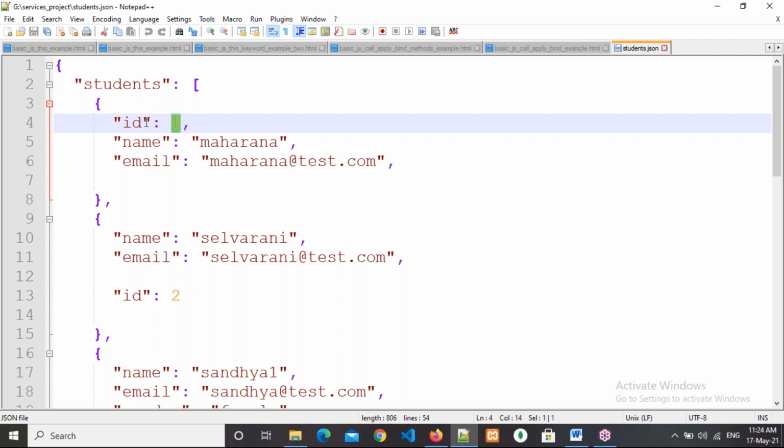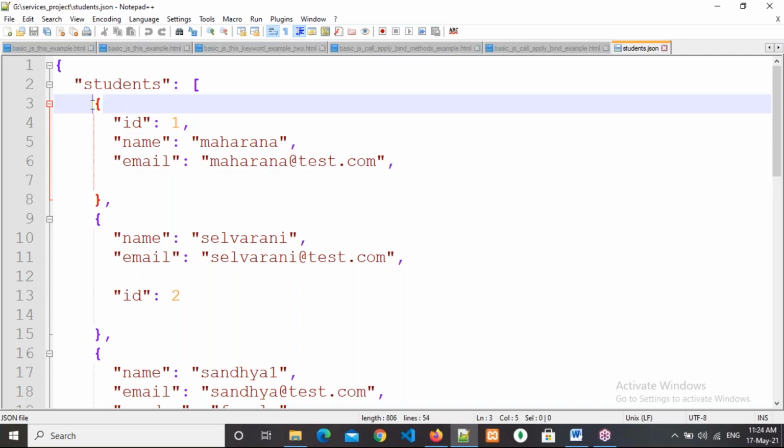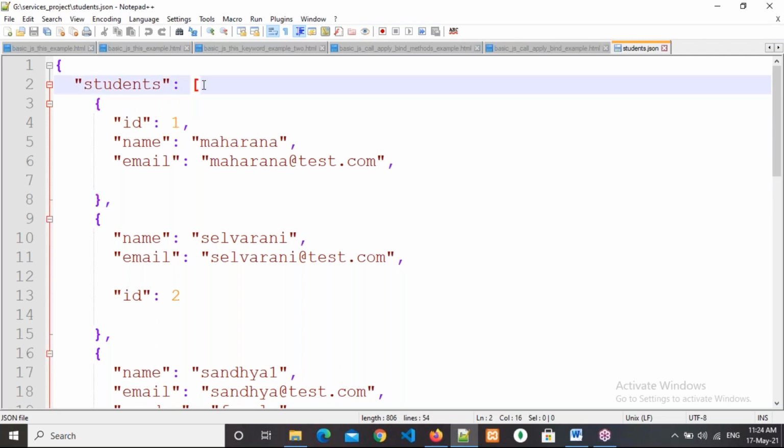Understand it, everyone? Left side of this colon is called the key, and right side of this colon is called the value. So like this, key and value pairs we need to write, and we need to write them in curly braces. If it is a single object, we can write like this. But if it is multiple objects, we should store them in square brackets, in the form of an array. Understand it, everyone? We should store in the form of array.